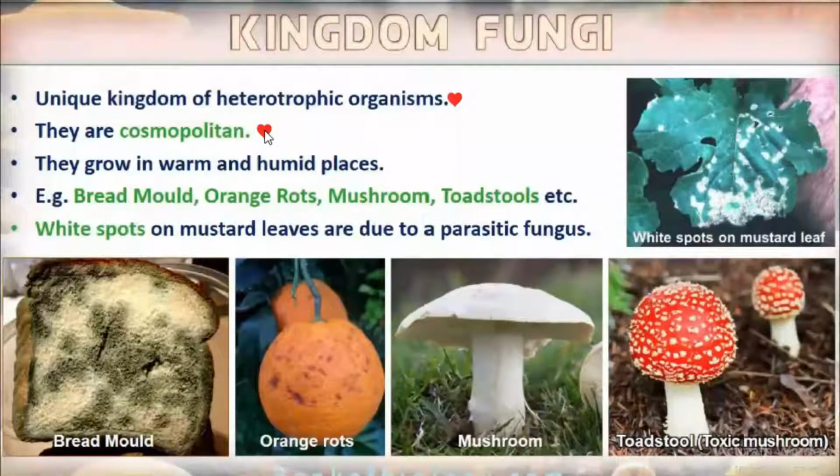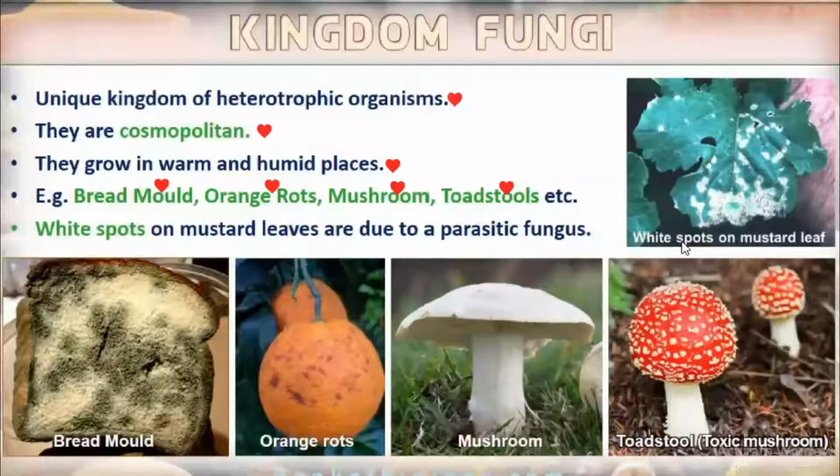They grow in warm and humid places. Means their habitat, they are able to grow in warm areas as well as in humid places. Some examples of fungi are bread mold, orange rods, mushroom and toadstools.